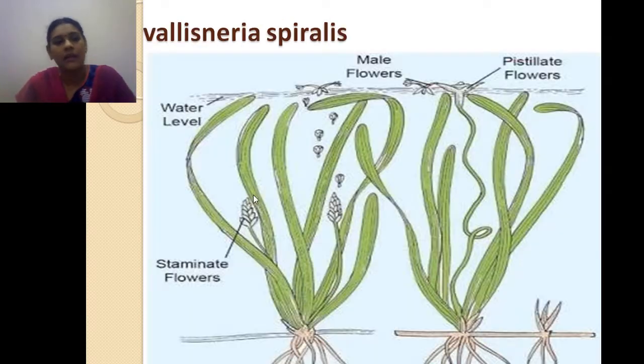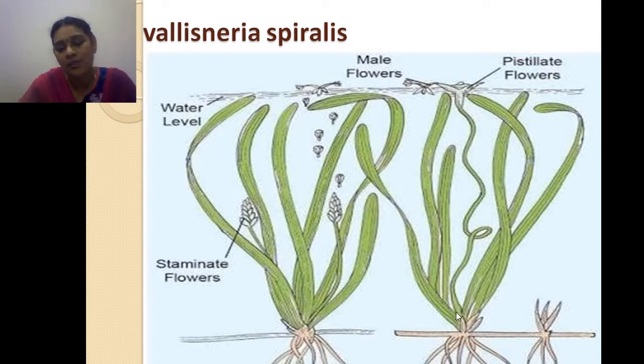Next, this is a diagram of Vallisneria spiralis. In Vallisneria spiralis there are two flowers. This is a male flower, and this is a female flower. The male flower is a staminate flower, that is, it has stamens. From the stamen there is the anther, and from the anther the pollen is released. Okay, pollen is going, right?